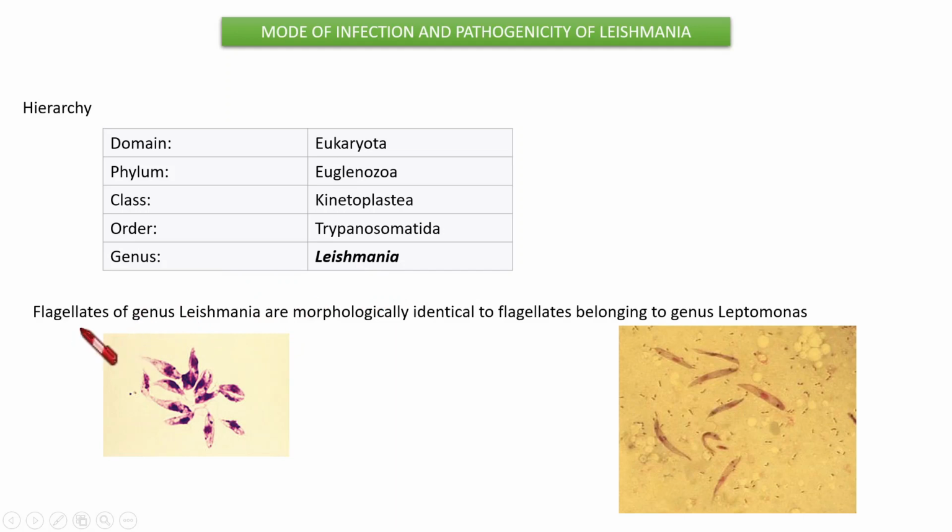And the flagellates of genus Leishmania are morphologically similar or identical to those flagellates coming under the genus Leptomonas. Both Leishmania and genus Leptomonas come under the order Trypanosomatida. As we look into these pictures, we can see that morphologically they are somewhat similar.